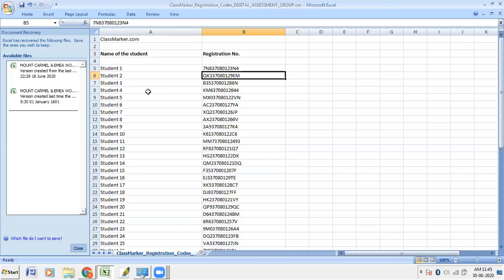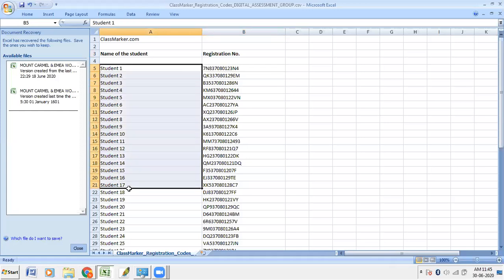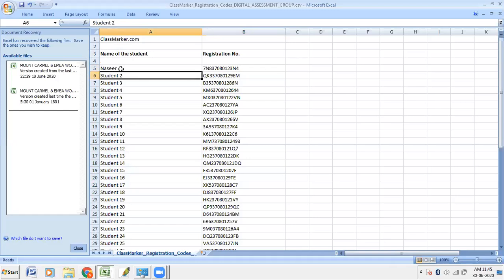But here you can do the same way. You can ask your students to come, and if student 1 is Nasir, you will check first. Suppose Nasir is coming, what will you do? You can give a slip to Nasir with his name and roll number.